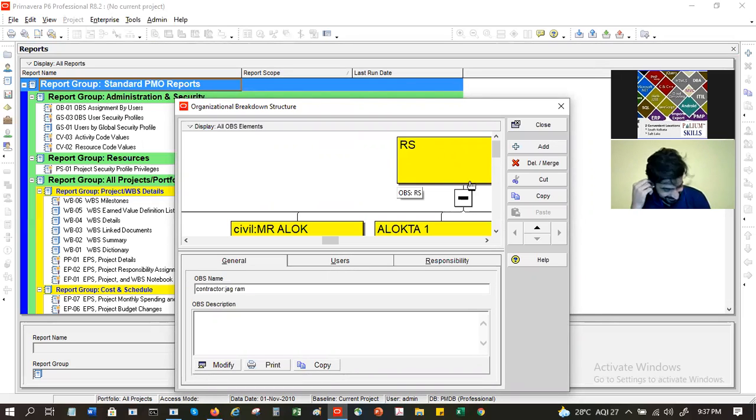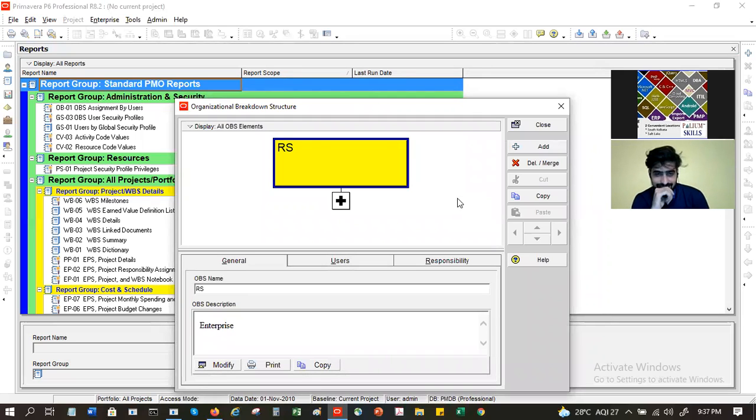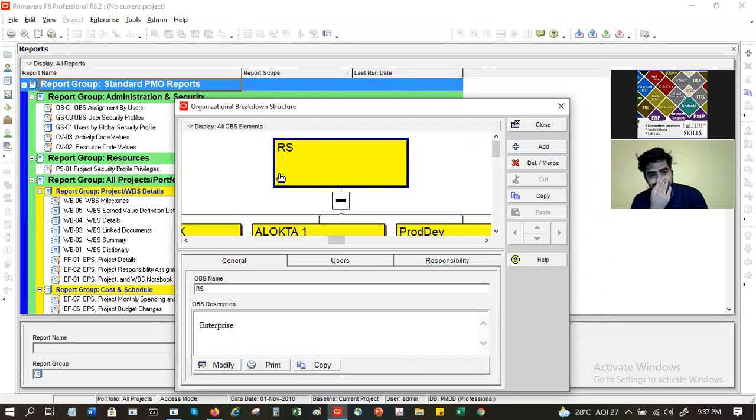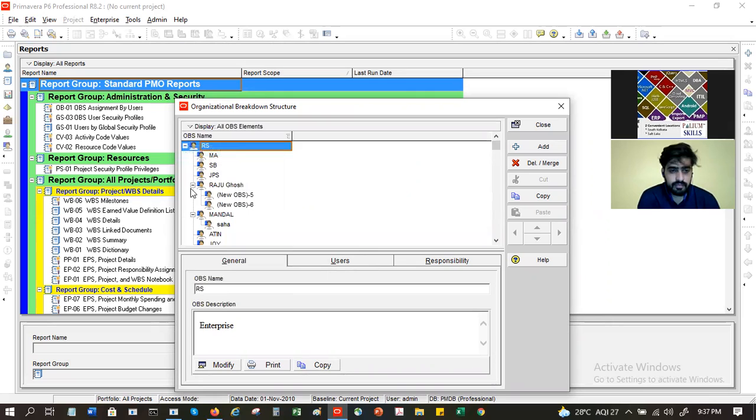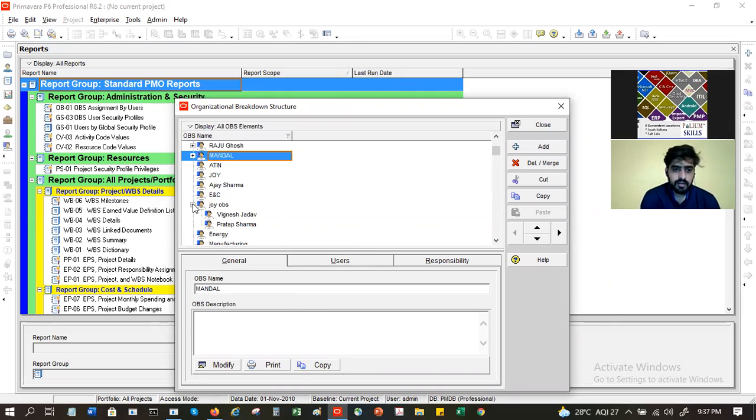So like that, you can have the name of the person. So this is OBS. The characteristics are exactly similar to what you have here.